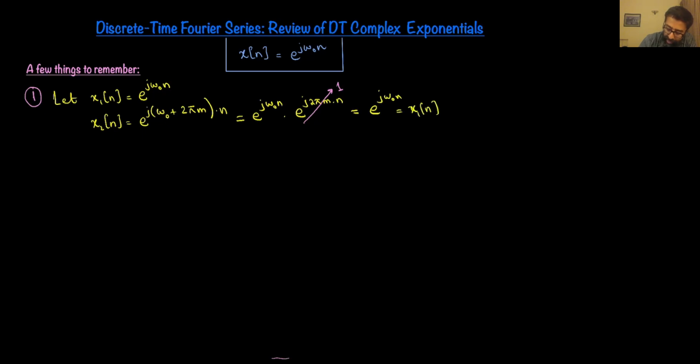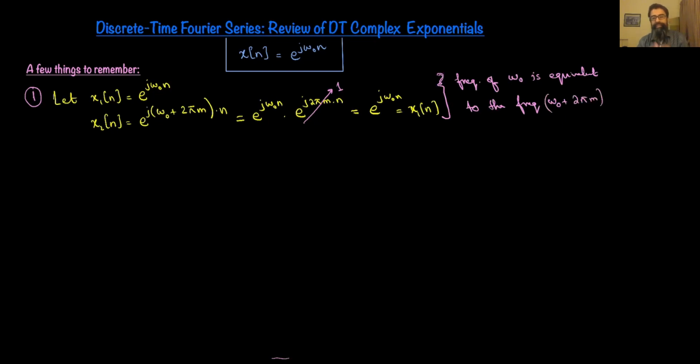So the conclusion that we have, and we know as well, is that the frequency of omega naught is actually equivalent to the frequency omega naught plus any integer multiple of 2 pi. So omega naught is actually the same frequency as omega naught plus 2 pi m. So the frequencies are therefore not unique in discrete time as opposed to the continuous time counterpart.